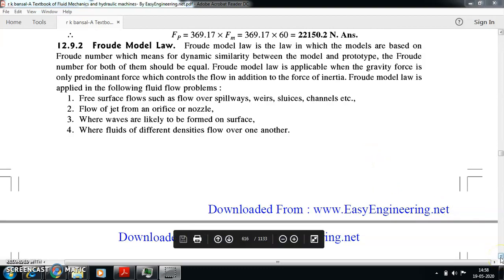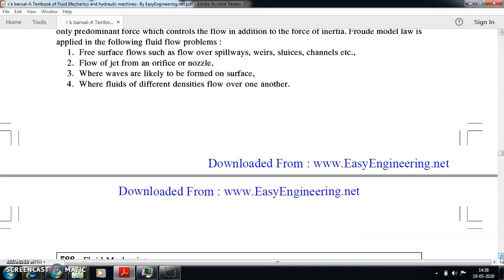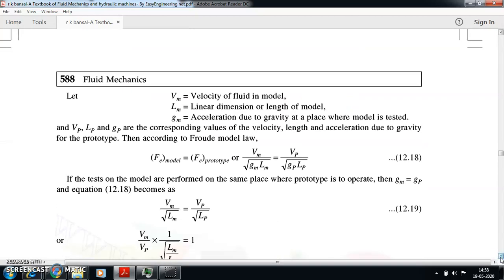It is similar to the Reynolds model law, where we say that the Froude number of the model and the prototype should be equivalent for the dynamic similarity. That is what is very important. So we need to figure out the Froude number of the model and the Froude number of the prototype. If both are equal, then the Froude model law is applicable. So the important criterion to keep in mind is that the flow is dominated by the gravity force. That is very important.